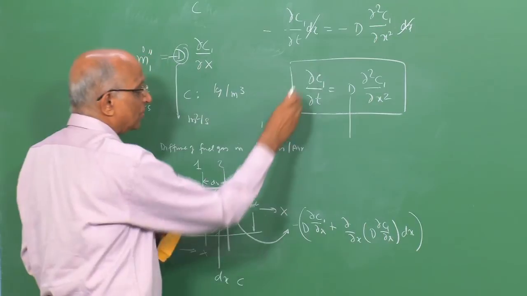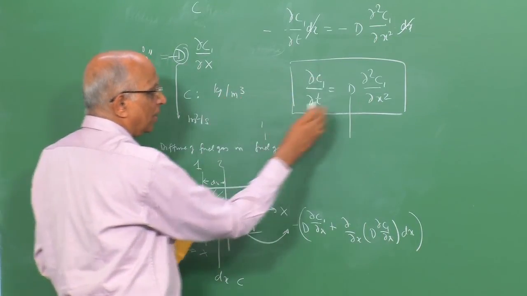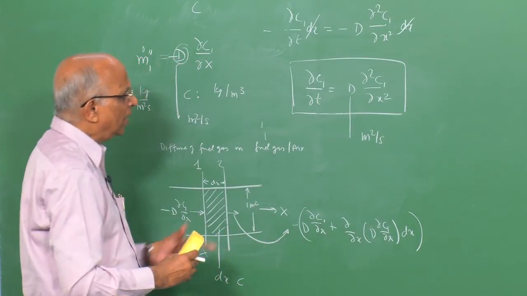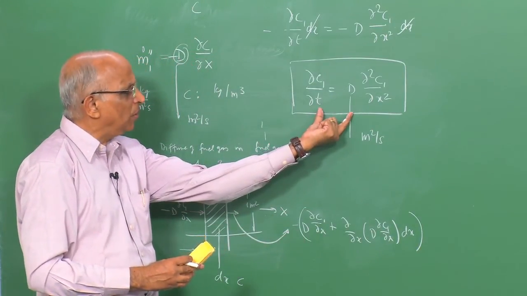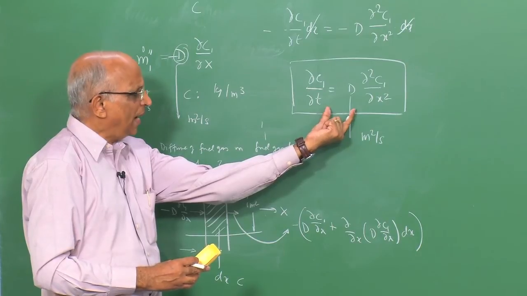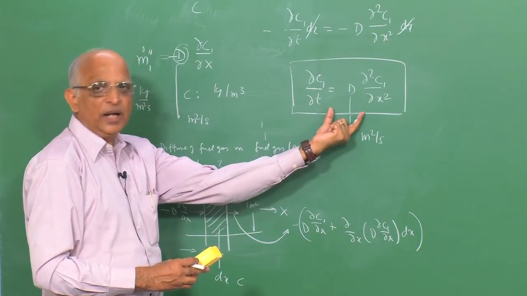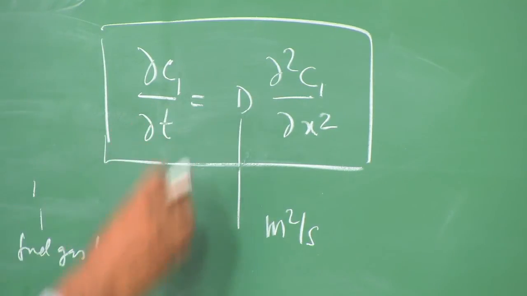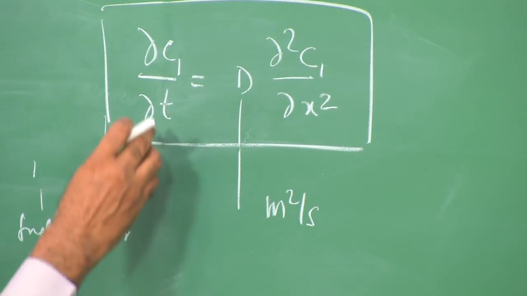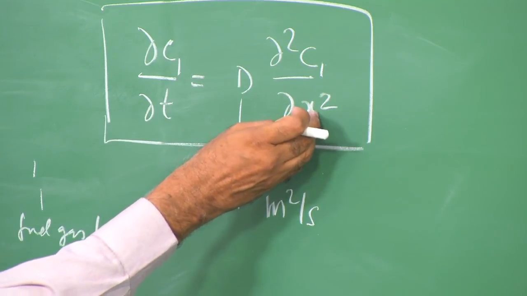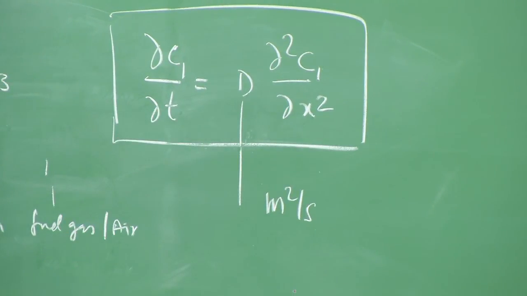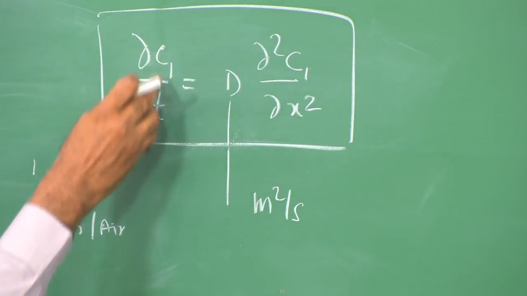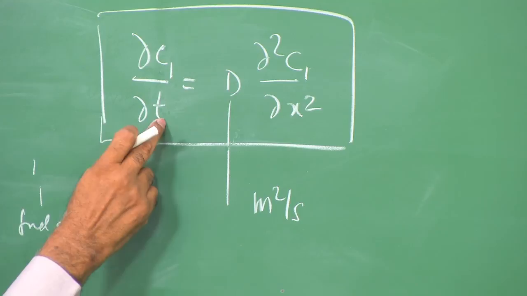I again repeat, concentration is in kilograms per meter cube, D is in meter squared per second, which is the diffusivity. I need to solve this equation to be able to get how it diffuses, and I want to solve this under different atmospheric conditions. To be able to solve this, unfortunately I find it is not a single variable x involved, it is also time involved, and therefore from dimensional considerations I would like to make this equation a function of a single variable.